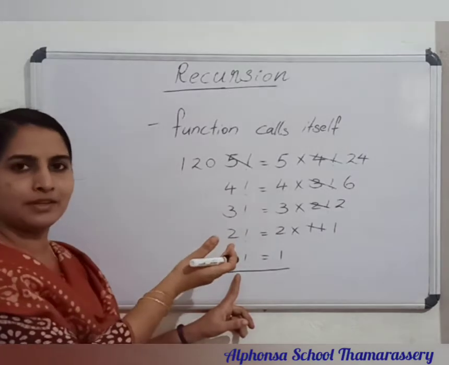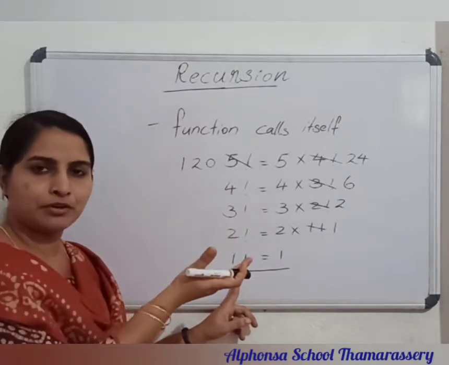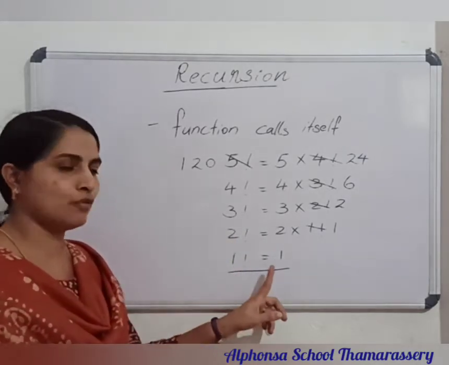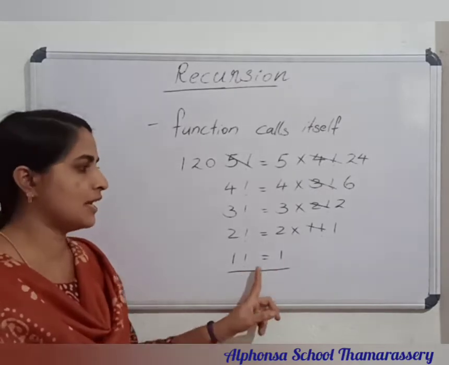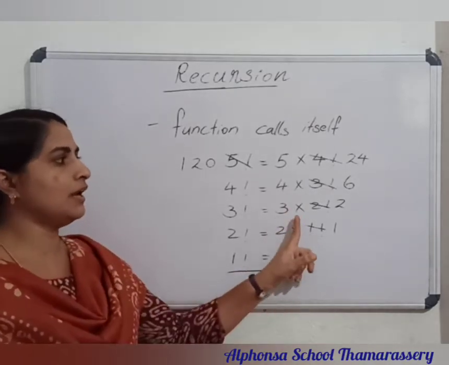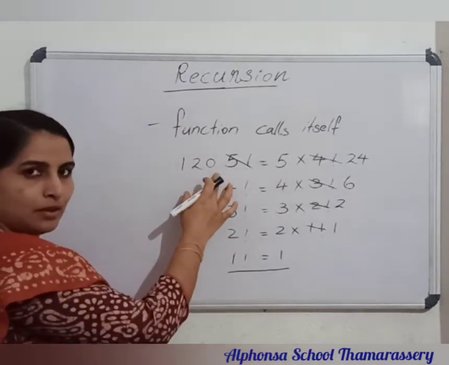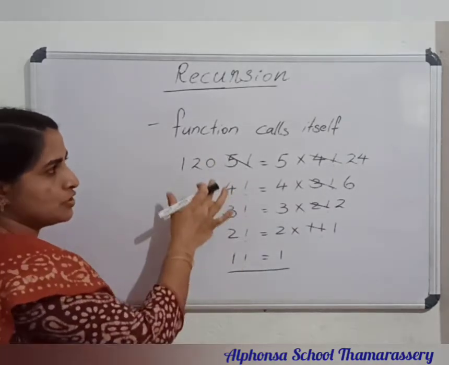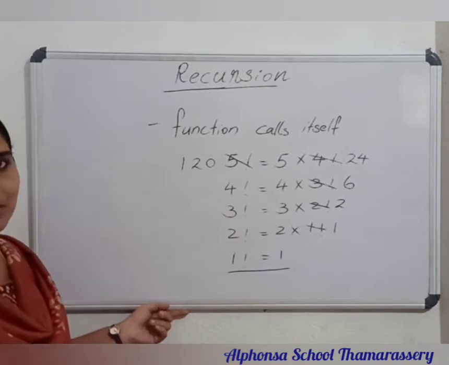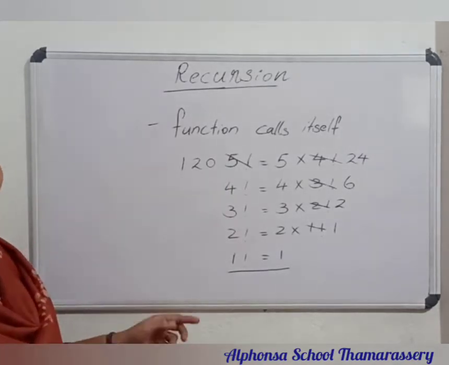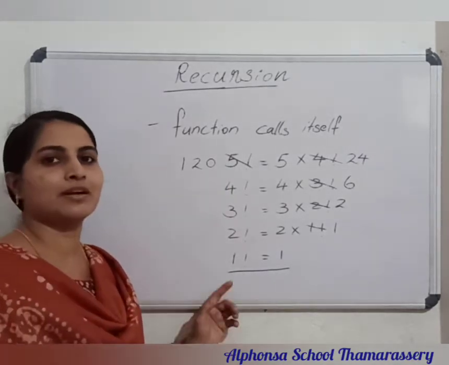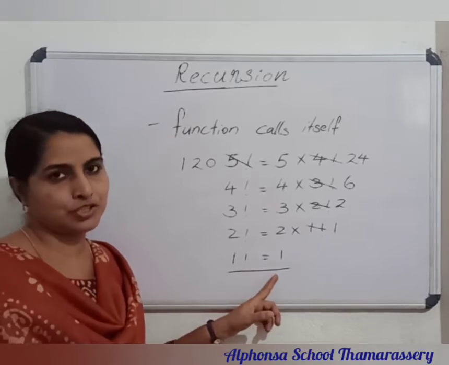So this is the solvable case of the big problem 5 factorial. And think of any other number. If I am giving 100 factorial, then the case is the same as in the case of 1 factorial. Then we apply the same thing repeatedly to all other cases. Finally, we will get the answer in a proper way. So this is the logic behind recursion. Most of the problems that we have solved before can be written as a recursive function too.